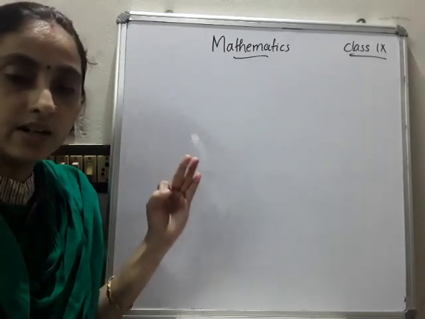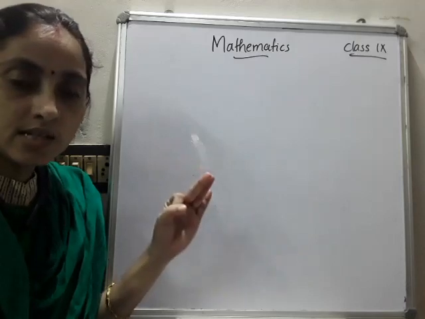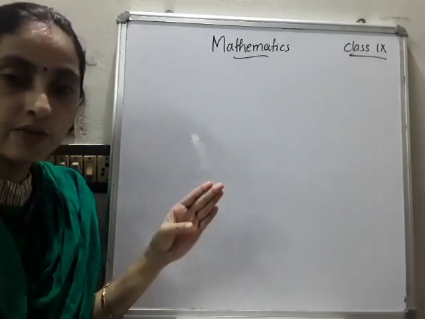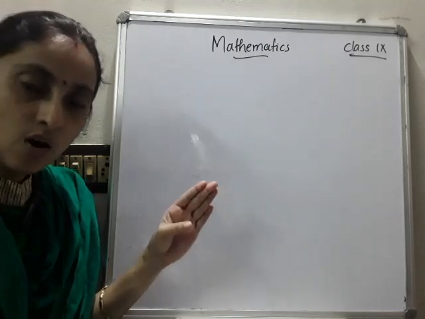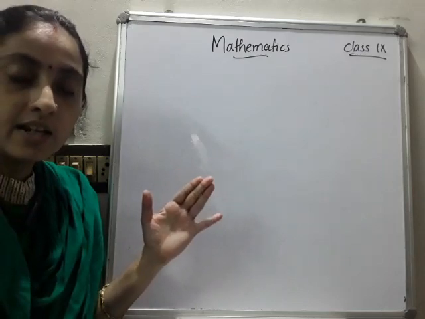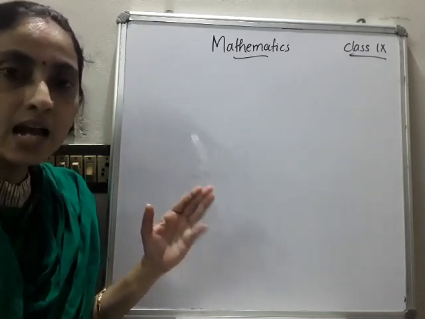Then the third: if in a quadrilateral opposite sides are equal, then it is a parallelogram. Then the fifth: in a parallelogram, opposite angles are equal. Then the sixth: if in a quadrilateral opposite angles are equal, then it is a parallelogram.